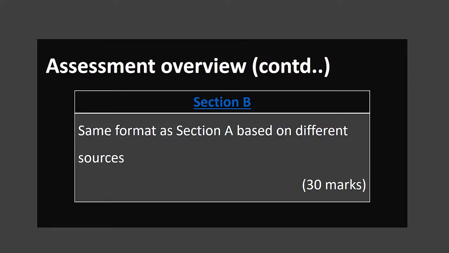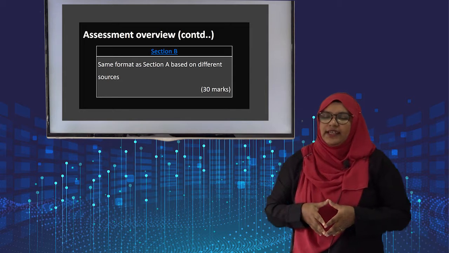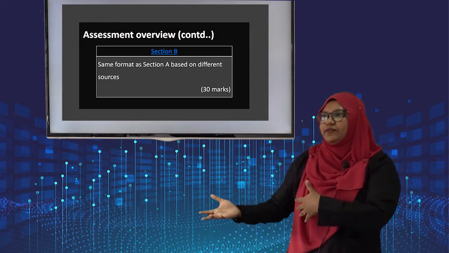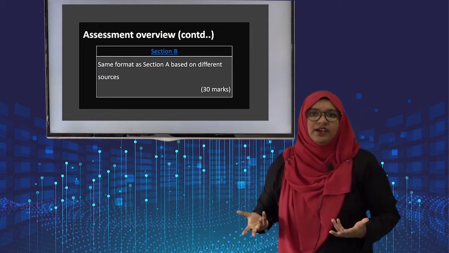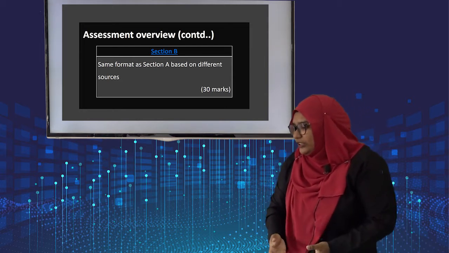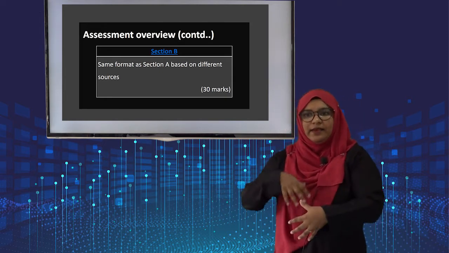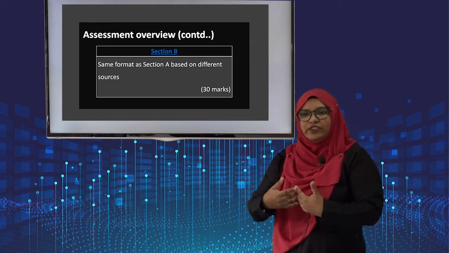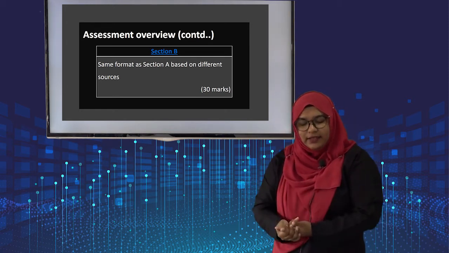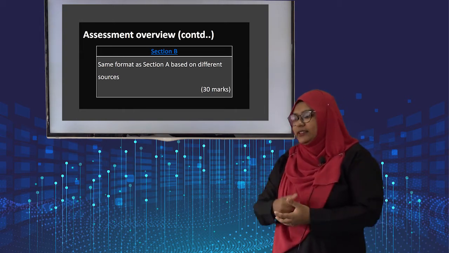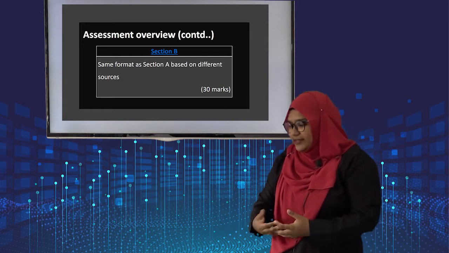Section B is the same as Section A. The only difference is the type of source that they are using. For example, in Section A, they might give Coca-Cola. Or in Section B, they will give a different source, such as a case study from Starbucks. Okay? So the total marks for this section is 30 marks as well. There's no difference. Same as I just told earlier. There will be define questions, analysis questions, and discuss questions, and either calculate, construct, or explain.